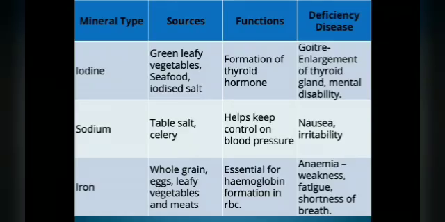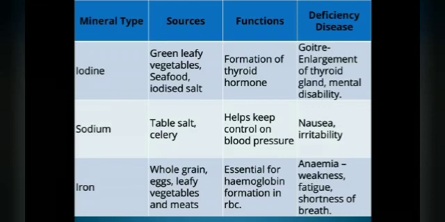Now iodine: sources will be green leafy vegetables, seafood, iodized salt. Function: formation of thyroid hormone. Deficiency disease: goiter, enlargement of the thyroid gland, mental disability. And the mineral sodium: sources are table salt, celery. Function: helps keep control on blood pressure. Deficiency disease: nausea and irritability.